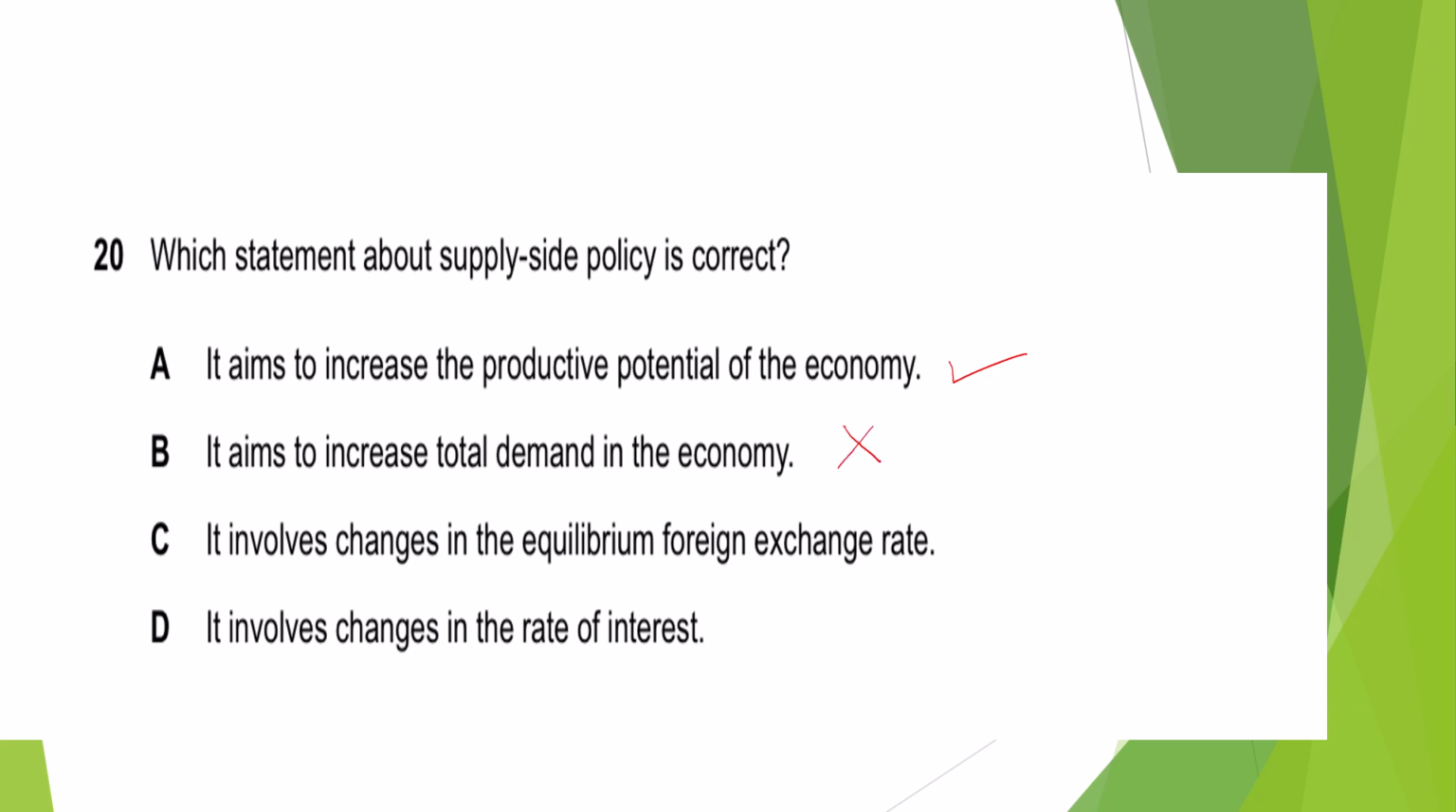It involves the changes in equilibrium in foreign exchange. No, they do not need to think anything linked with the trade, not at all. And it involves changes in the rate of interest. Rate of interest is related to monetary policy, and monetary policy is also a demand side policy. So the correct answer would be A, right? Next.